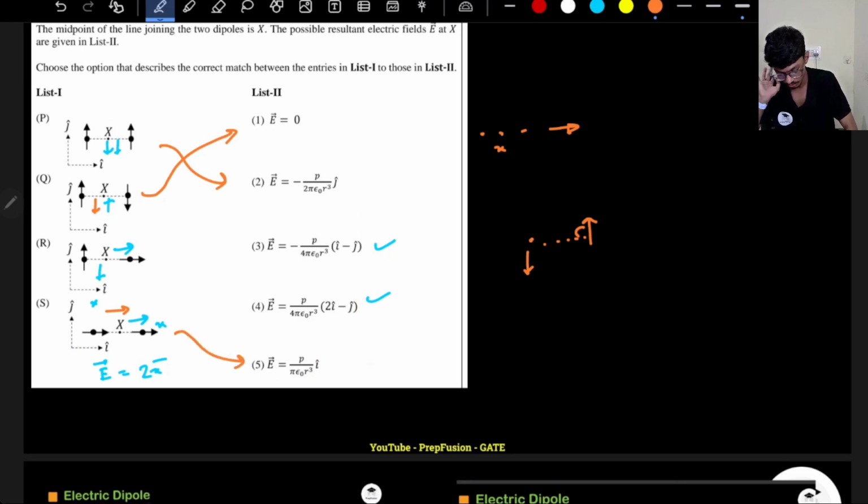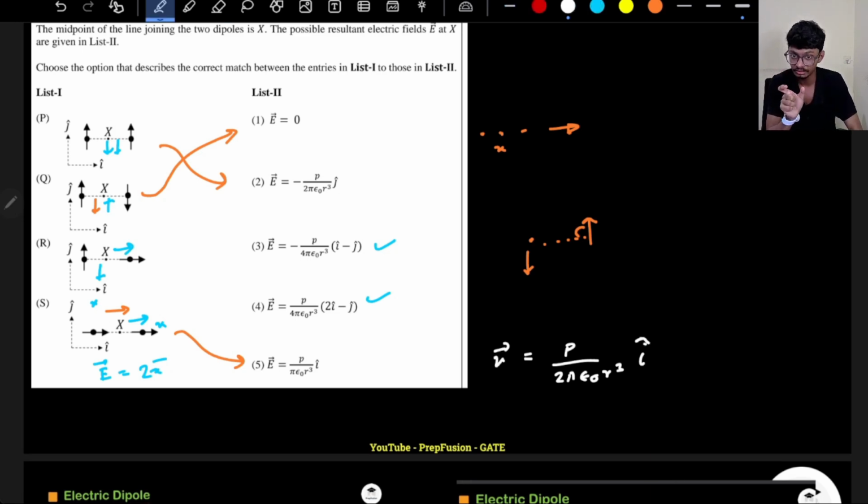That's definitely true. So what will be the electric field basically? Electric field will be, so this 2x cap will be P by 2 pi epsilon naught r cube. So if I divide by 2, it will be P by 4 pi epsilon naught r cube. Okay, i cap. So this basically is my x cap, right? What is x? x is the electric field due to one of the dipoles along the axial direction.